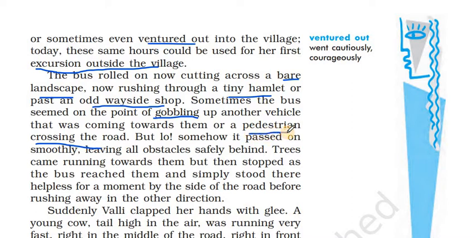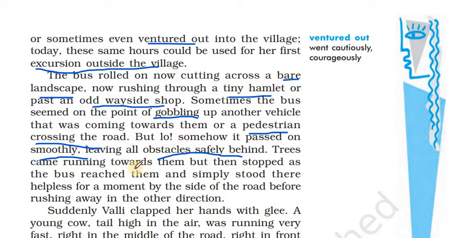Pedestrian refers to a person who is walking on the road. So she felt as if the bus was gobbling up another vehicle or trying to eat up another vehicle. That literally means that it's going to dash on it, probably causing some accident. But lo, somehow it passed on smoothly. Somehow it just moved on. It felt as if it's going to dash on it and gobble up, leaving all the obstacles safely behind. Somehow it just passed through all the things that were coming opposite to the bus, smoothly.